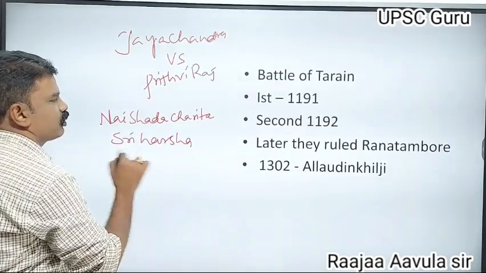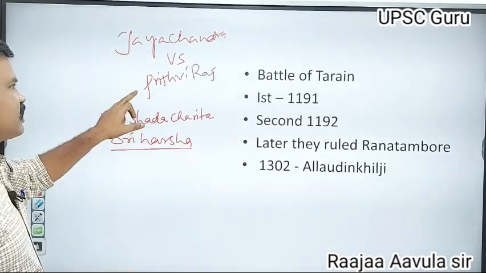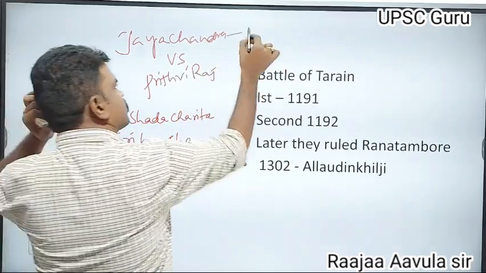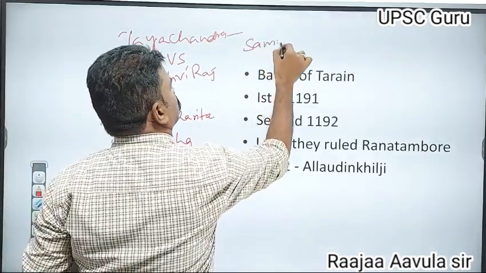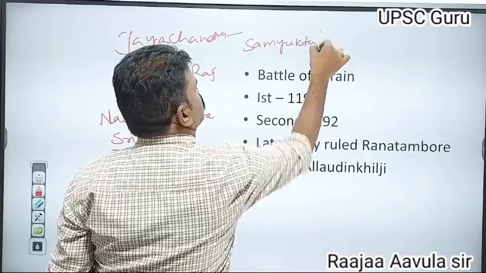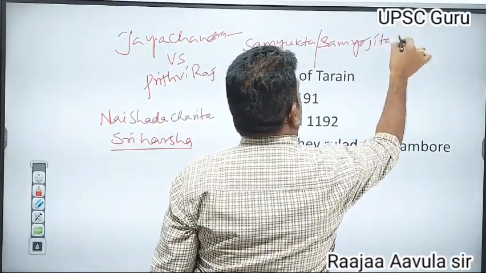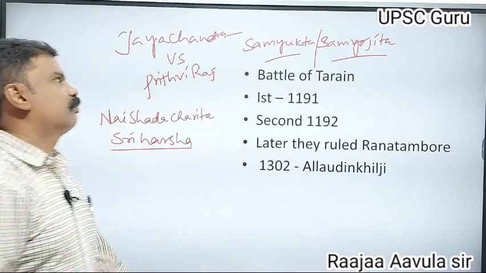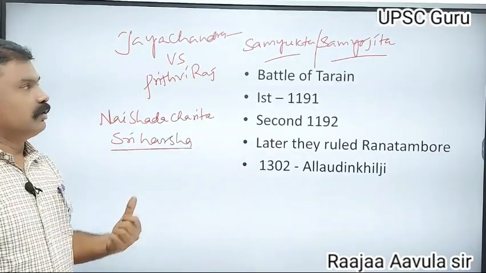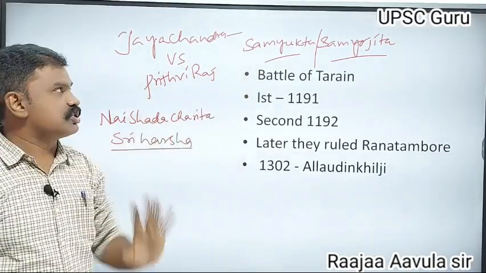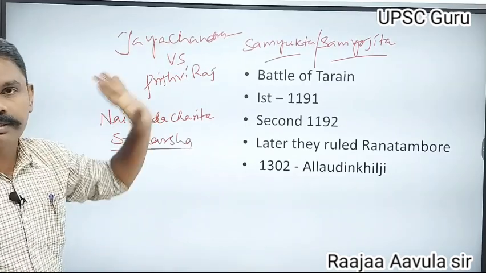According to this book, Prithviraj fell in love with Jayachandra's daughter Samyukta, also called Samyojita.